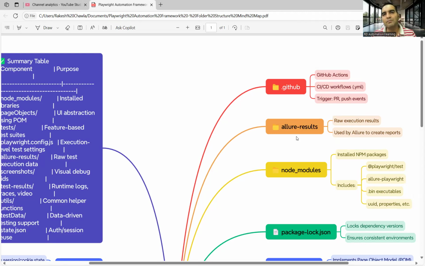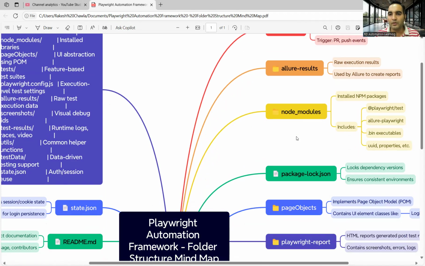Why has a separate folder been kept here? Because every folder holds its own kind of action items. For example, node_modules has its own actionables, Allure results has its reporting mechanisms, and .github has its own GitHub Actions. So that's the folder structure.